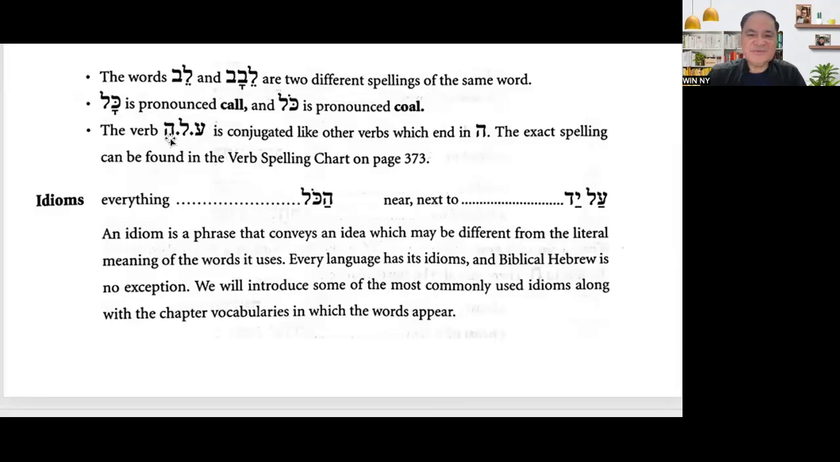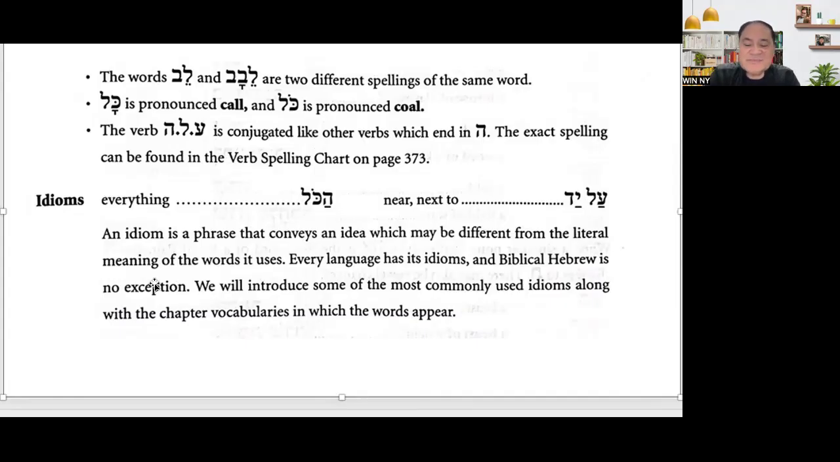Okay, these are some notes. The word we have already discussed, but I want you to talk about this idiom. Okay, let's start here. Al-yad. It means next to or near. And then hakol. Hakol means everything. Remember that kol is all, right? Hakol is everything.